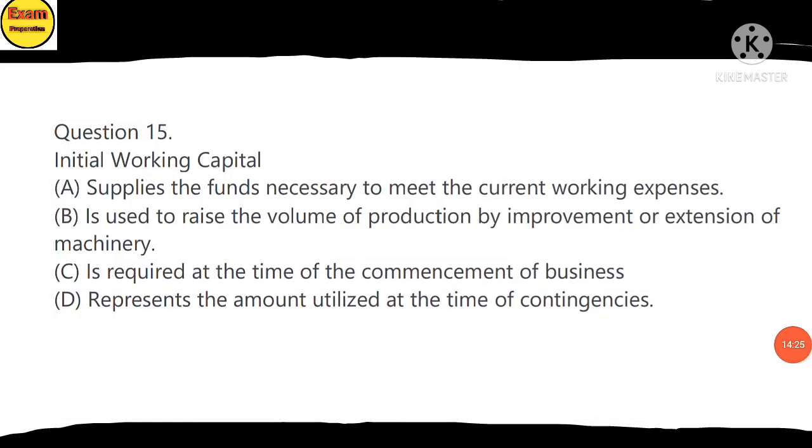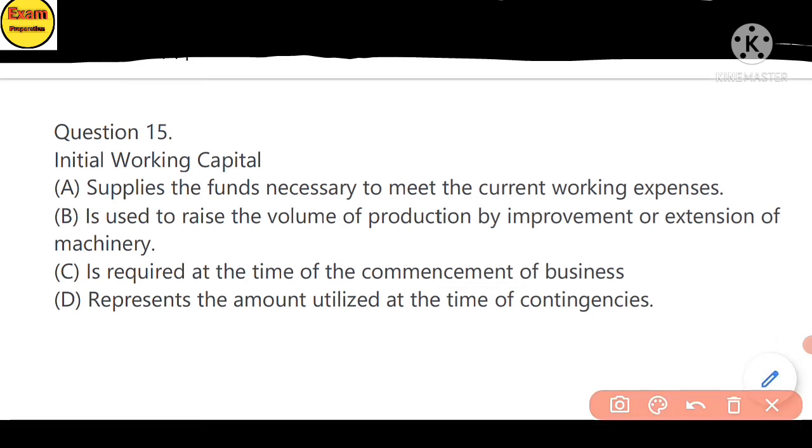Question 15. Entire working capital is required at the time of commencement of the business. The answer is option C.